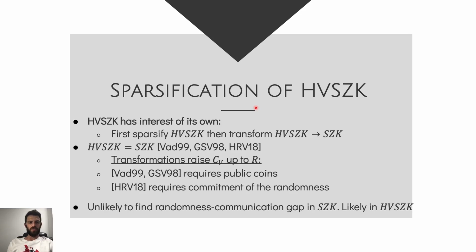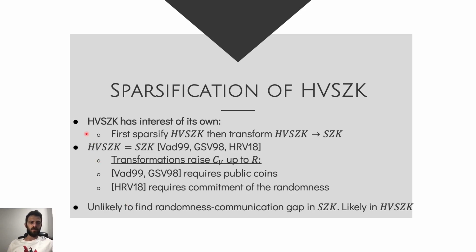However, we show in a paper that there is a special interest in talking about honest verifier statistical zero-knowledge proofs. Even though we know that honest verifier statistical zero-knowledge proofs are equal to SZK in terms of computational power, we see that all transformations, both classical and more modern, if there was a gap between the randomness and the communication, those techniques close the gap in a way that is not randomness efficient, meaning those transformations raise up the communication with the verifier up to the random coins that it uses. And so those transformations do not help in randomness specification.